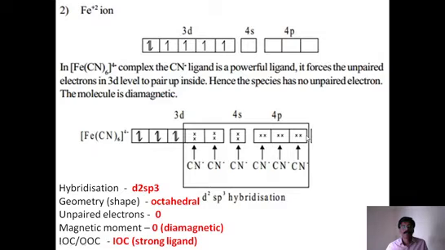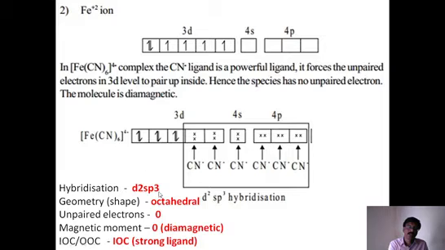Now, let us examine the properties. Different properties we know. First of all, hybridization. We obtained D2sp3 hybridization. Why D2sp3 hybridization? Because it is the effect of a strong field ligand. Cyanide is a strong field ligand, therefore electrons are paired up, therefore the hybridization is D2sp3. Because there is availability. If there is no availability, then 4d is involved, but here there is availability, therefore D2sp3 hybridization. Now what is the shape of this complex? Once hybridization is known, we know the shape and geometry.